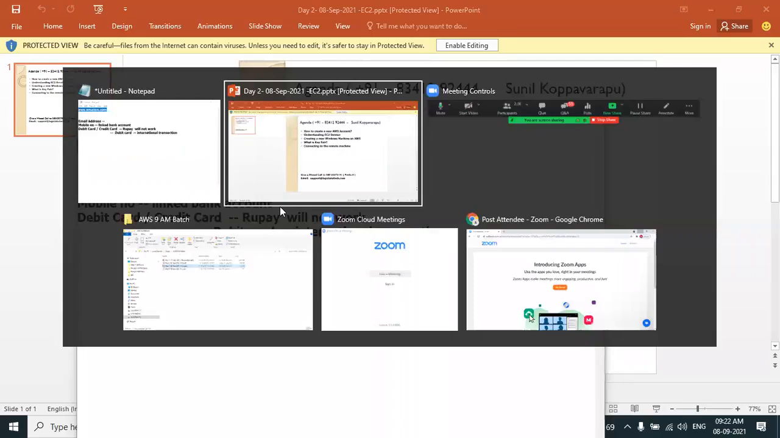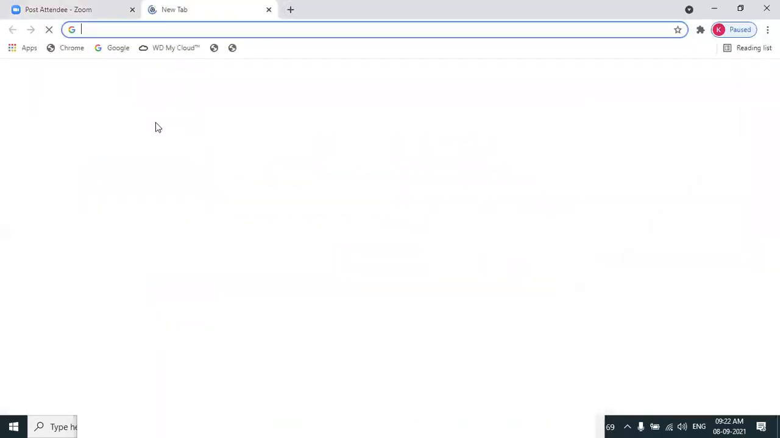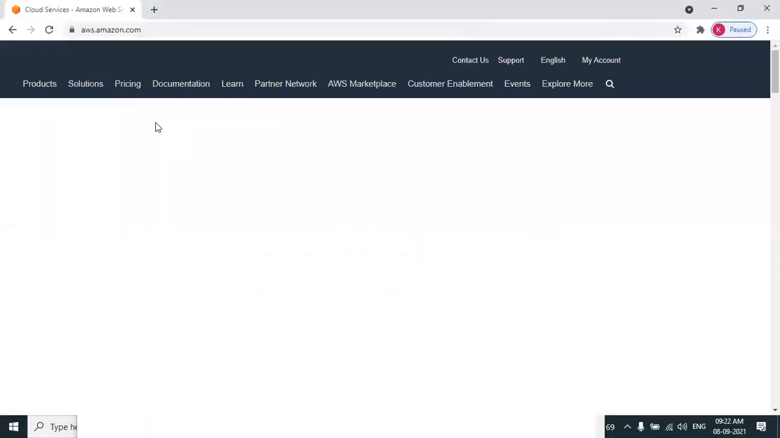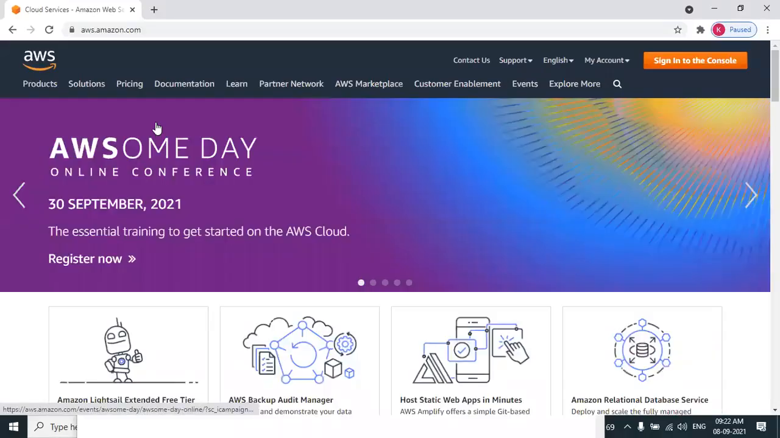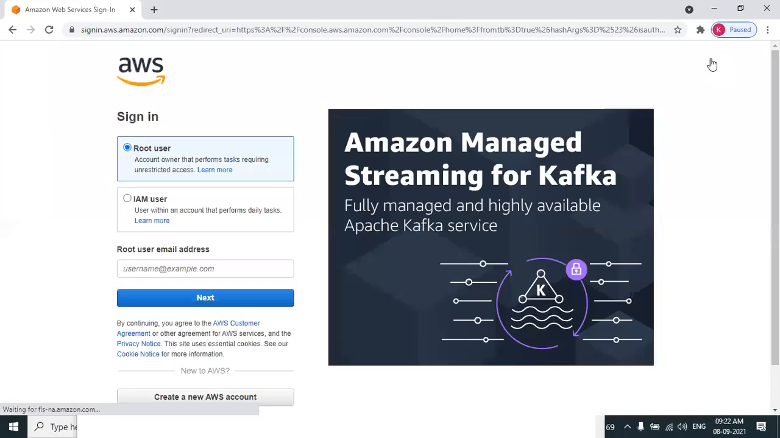Once you have these details, connect to your AWS cloud and let's go to the AWS portal. You can see here, if you already have an account, you can sign in. Click on sign in. But the point is you do not have an AWS account. Here at the bottom, we have an option of creating a new AWS account. Click on create a new AWS account.